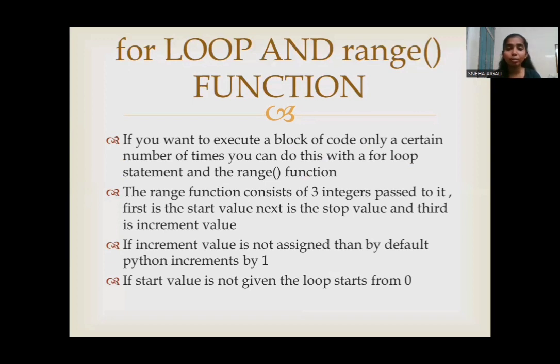The for loop is followed by the range function, in which 3 integer values are passed. The first integer value is the start value, the next is the stop value, and the last is the increment value. If in the range function the start value is not given, then by default Python begins at 0. And if the increment value is not passed, then Python increments by 1.